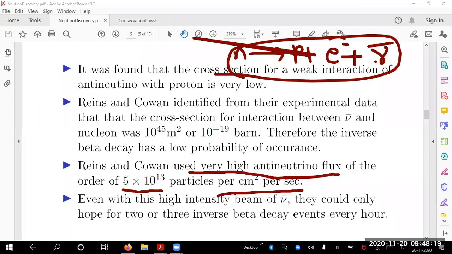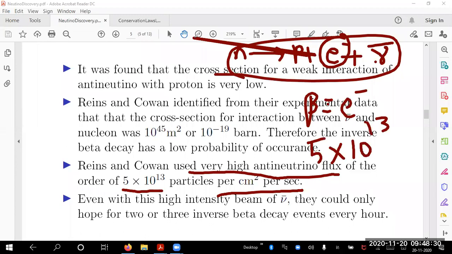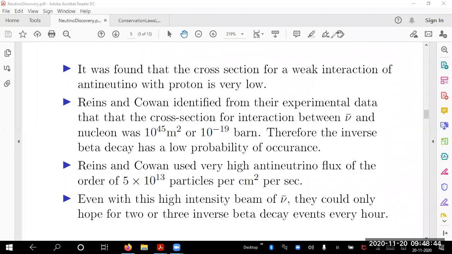You keep observing beta particles. Beta means e minus. If you keep observing, you find beta particles are emitted at 5 × 10^13 particles per centimeter squared per second. If you find that, you are saying that neutrinos are also produced at 5 × 10^13 per centimeter squared. This can be confirmed, isn't it? If you find beta particles, that implies there is an antineutrino of the same variety, same number, because every beta decay process contains one antineutrino. If one beta particle is found, there should be one antineutrino.